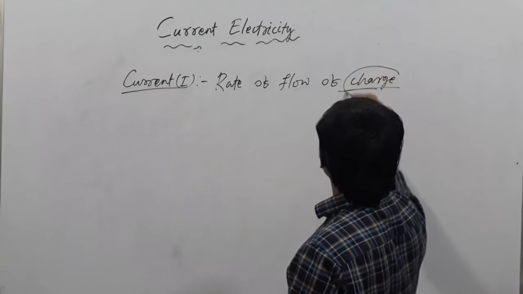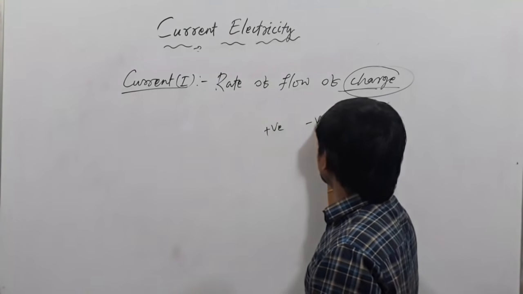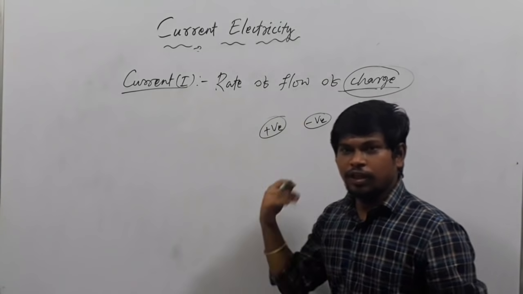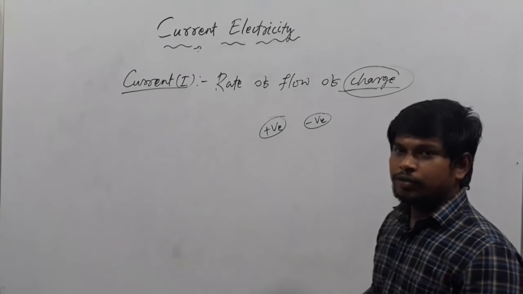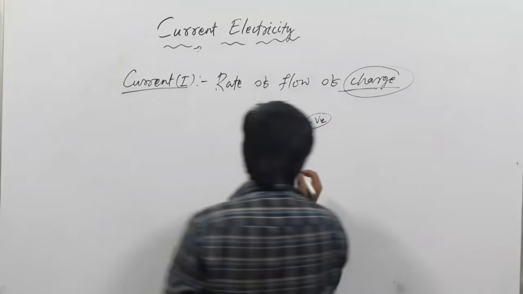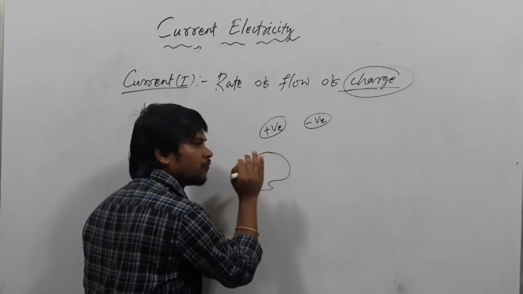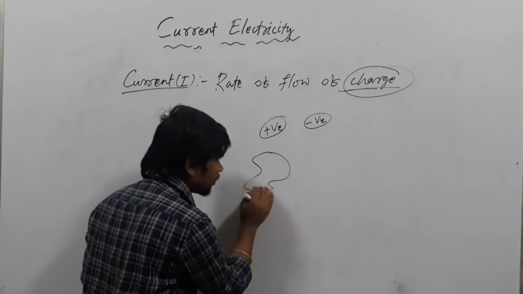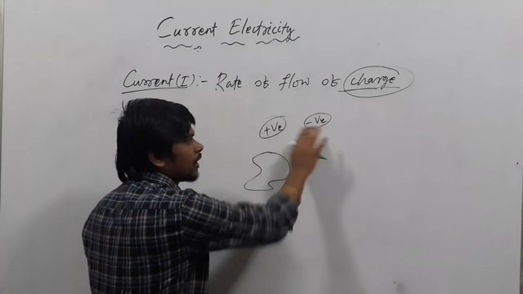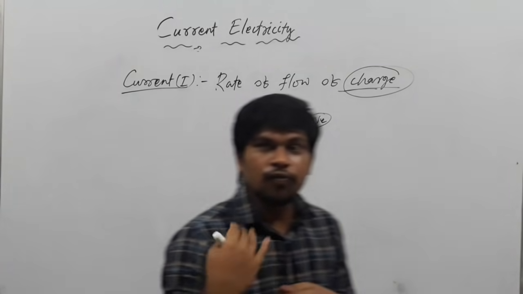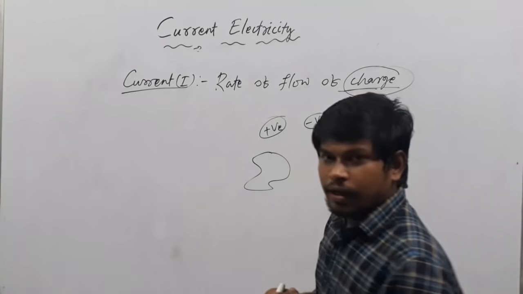So you know about charge. Charges are of two types: positive charge and negative charge. We have already discussed this in electrostatics. Positive charge means if there is a lack or deficiency of electrons in a body, that is called positive charge.